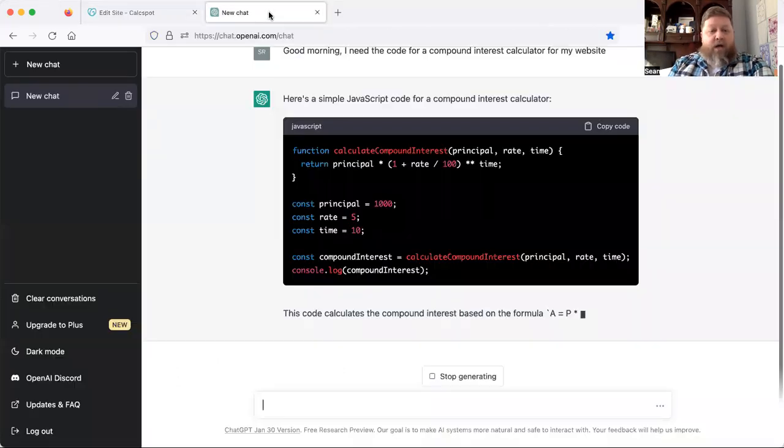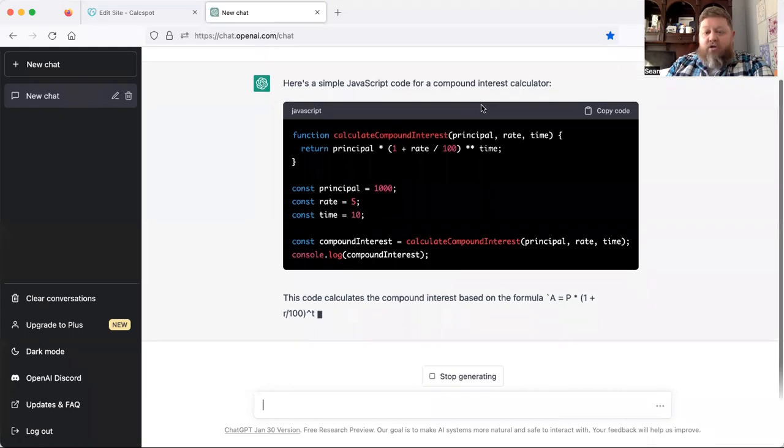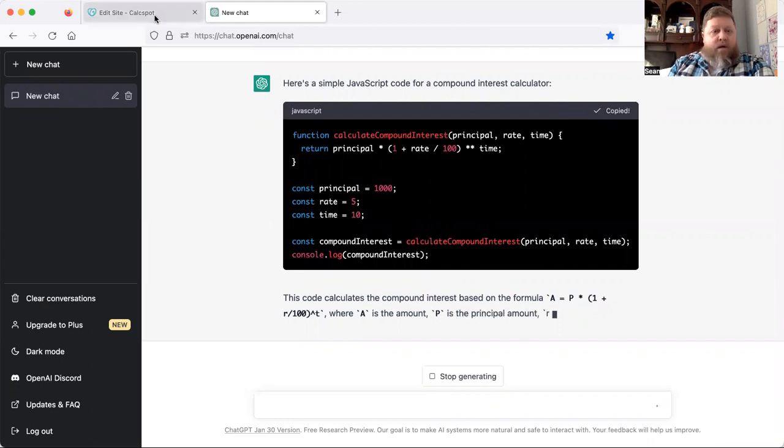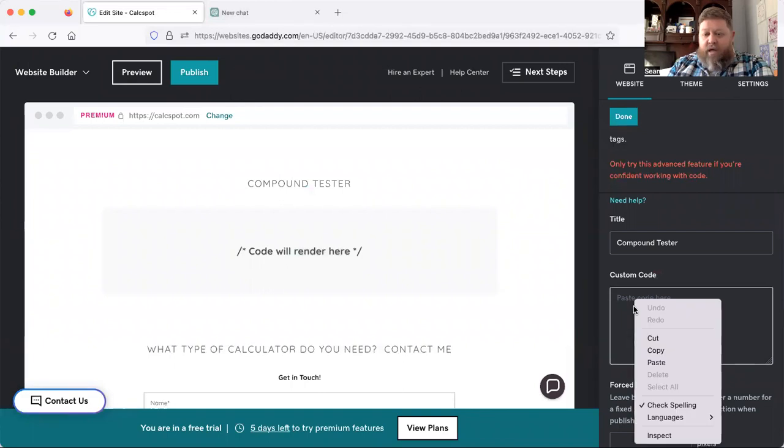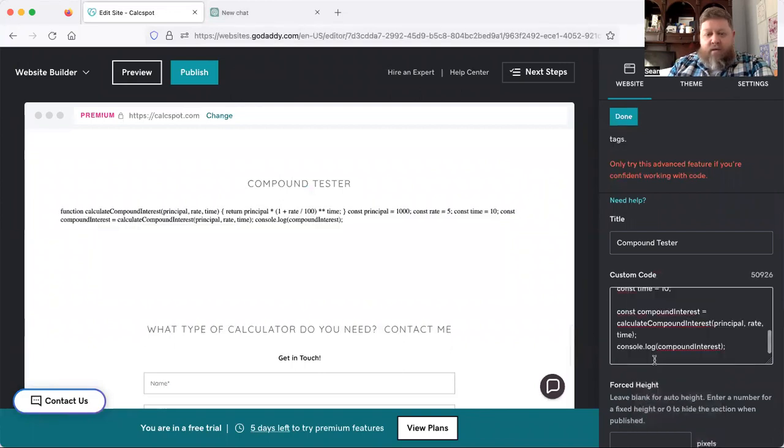So let's see if it started running yet. There we go. Here's a simple JavaScript code for a compound interest calculator. The code calculates compound interest, and it tells you how it works. Let's see how this looks in a second here. So I'm going to copy the code, go back here, put it right in here, and paste it.